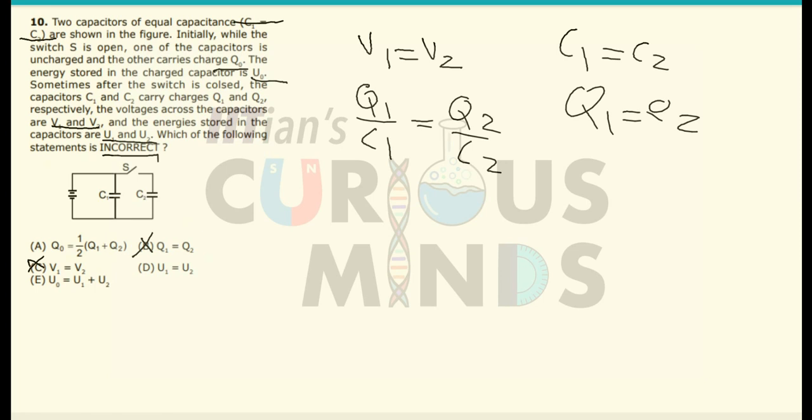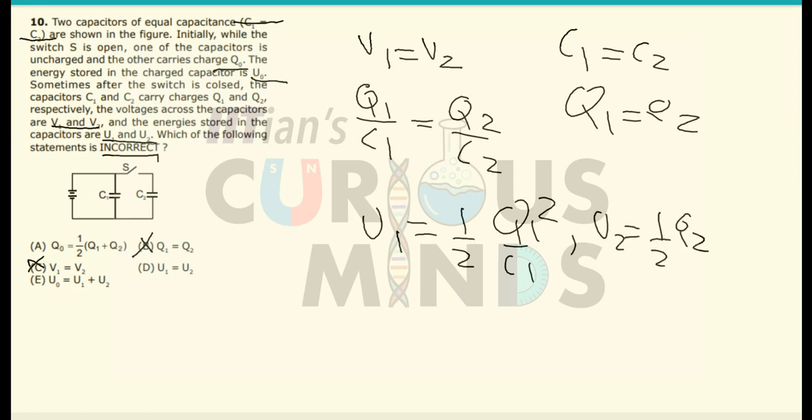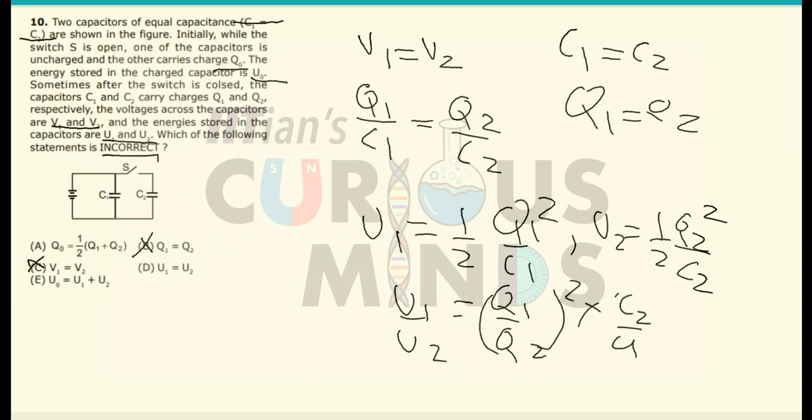Now what about the energies? The energy of the first capacitor will be equal to half Q1 square divided by C1, and the energy of the second capacitor will be equal to half Q2 square divided by C2. Now U1 by U2 will be equal to Q1 by Q2 the whole square into C2 by C1. Since C2 and C1 are the same, this ratio will be equal to 1. So the energies are equal, option D is also correct, and we will not tick this answer.